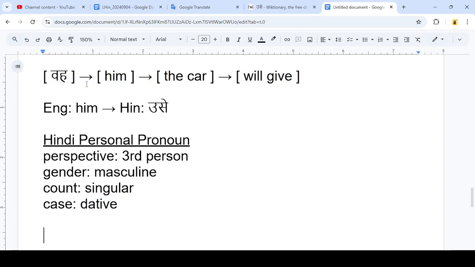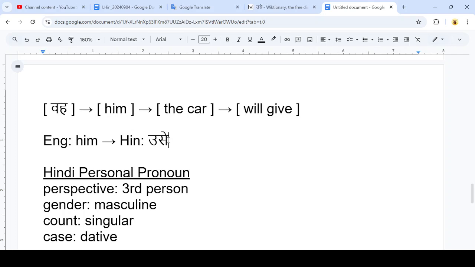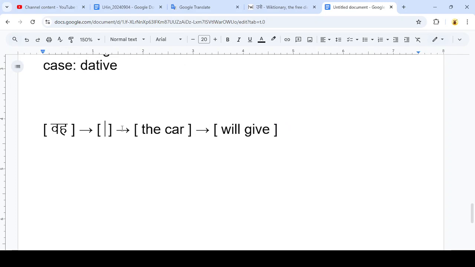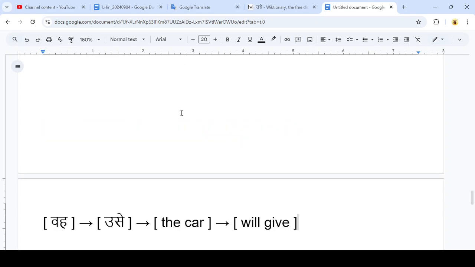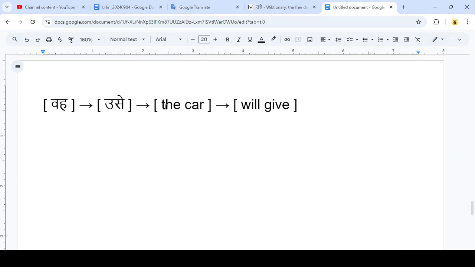So I'm going to copy our working translation down here. I'm going to take this translation for him that we just found, and I'll paste it into the working translation here. And I'll move on to the next component.